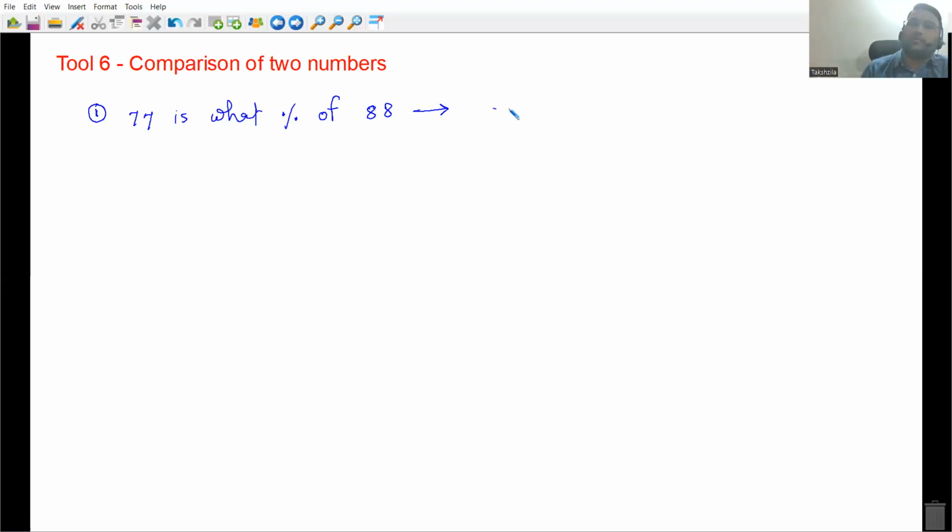So whatever you are comparing, write that in numerator, everyone. With which you are comparing, write that in denominator. You are supposed to find the percentage multiplied by 100, but zarurat hai nahi. This fraction value is how much? This fraction value is 7 by 8, everyone. You know 7 by 8 is how much? It is 12.5 into 7, everyone. Okay, और 12.5 into 7 करना आपको डिफिकल्ट लग रहा है, तो क्या मैं 7 by 8 को 8 by 8 minus 1 by 8 कर सकता हूँ?